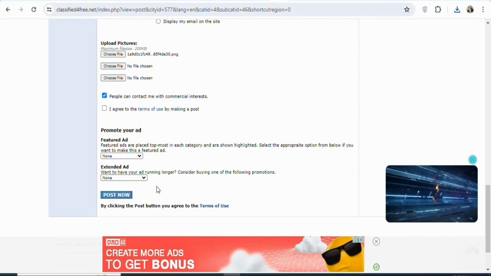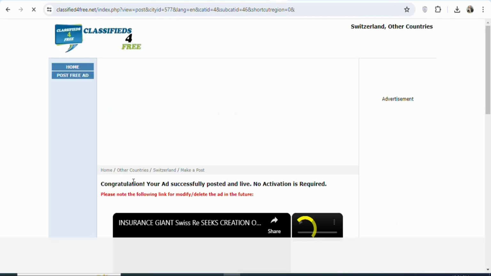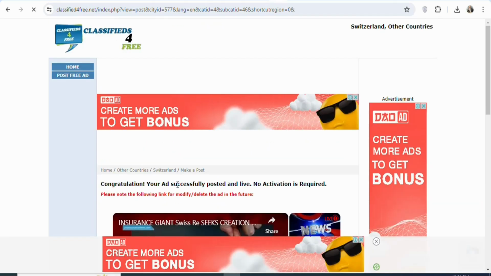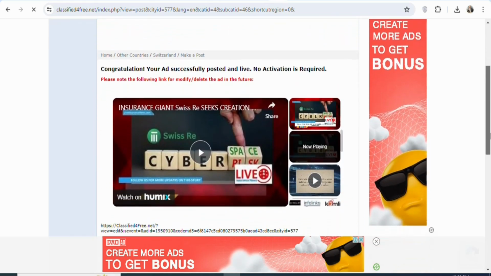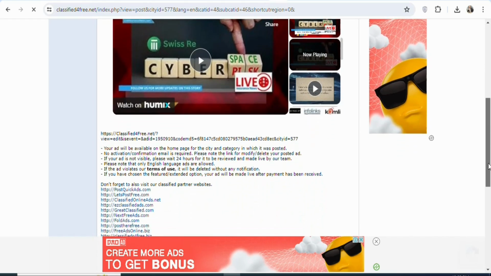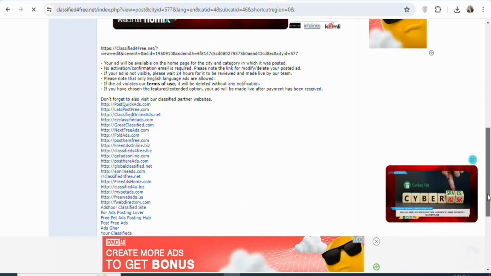But in this case, we are not going to pay for anything. What we are going to do is post it for free, so that when we get a conversion, we can then invest in paid ads. So just leave everything like this. Once that is done, click right here. I agree to the terms of use by making a post, so select this option. Once that is done, click on post now. Once you click on it, you can see congratulations, your ad successfully posted and live. So your ad is live on the platform, and you're going to get people who live in Switzerland to click on your affiliate link and then take the action for you to make money.